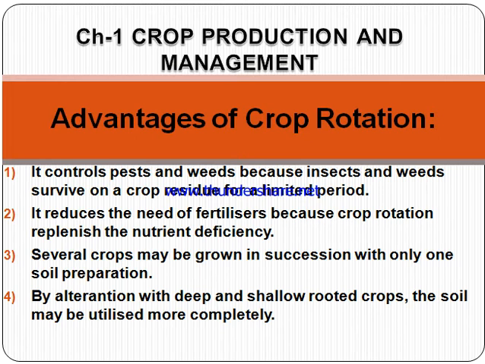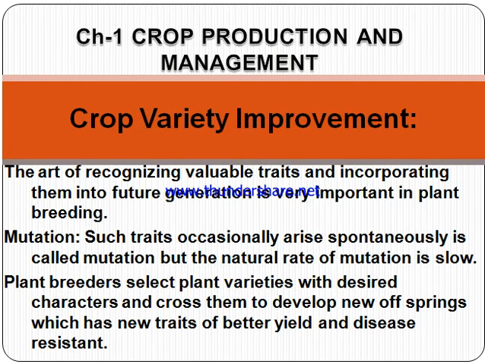Next are the advantages of crop rotation. It controls pests and weeds. It reduces the need for fertilizers. Several crops may be grown in succession with only one soil preparation, and by alternating deep and shallow rooted crops, the maximum use of soil can take place.